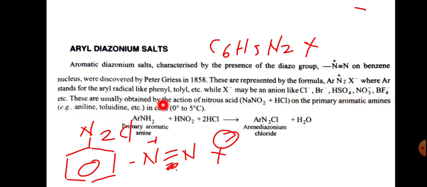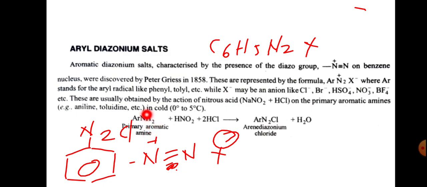These are usually obtained by the action of nitrous acid, NaNO2 plus HCl, on the primary aromatic amines, for example aniline, toluene, etc., in cold, 0 to 5 degrees centigrade. This is the condition for this reaction, 0 to 5 degrees centigrade, or ice cold condition.